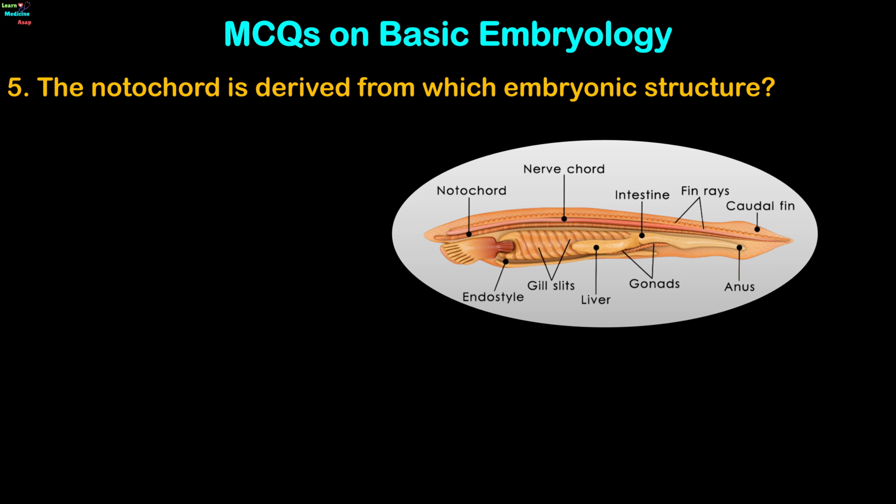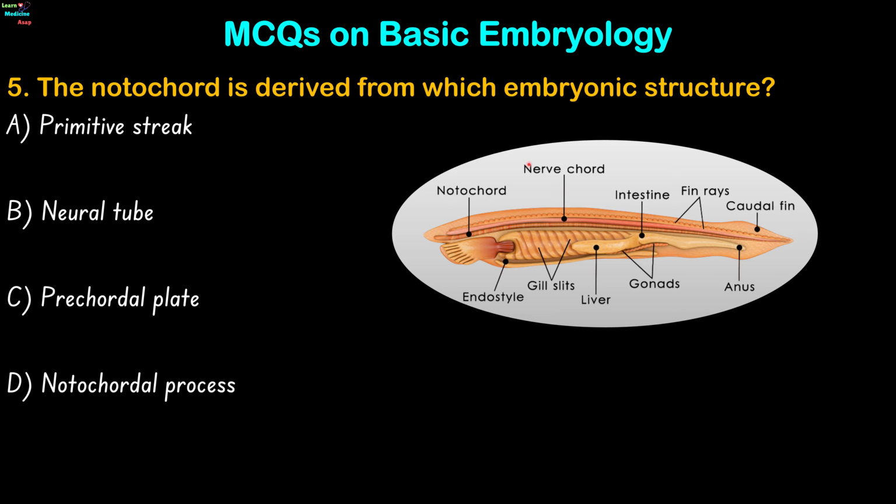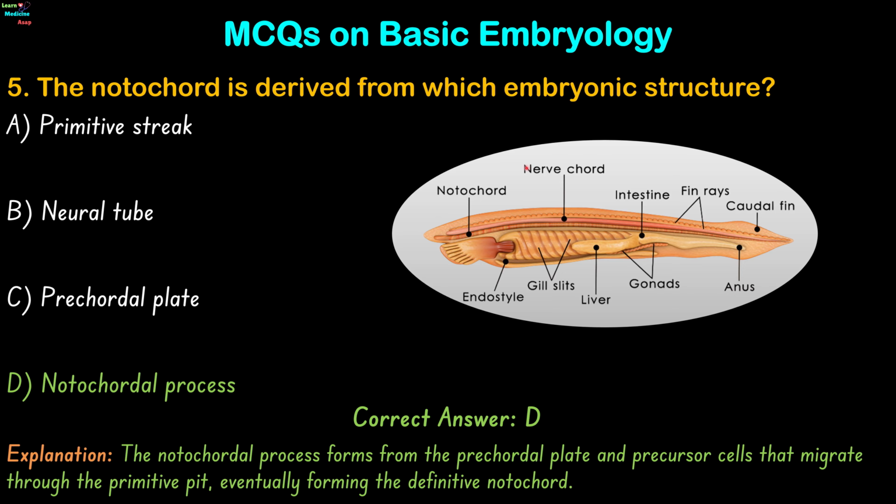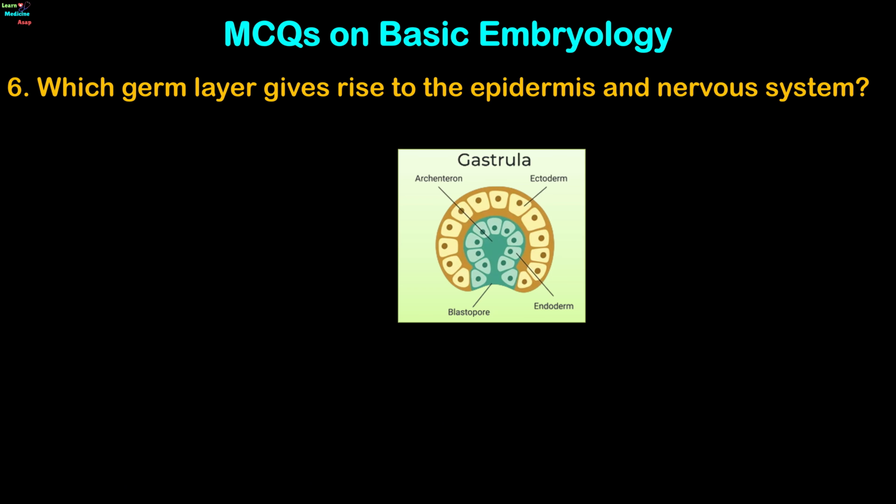Question 5. The notochord is derived from which embryonic structure? Primitive streak, neural tube, precordial plate, or notochordal process? The correct answer is option D. The notochordal process forms from the precordial plate and precursor cells that migrate through the primitive pit, eventually forming the definitive notochord.